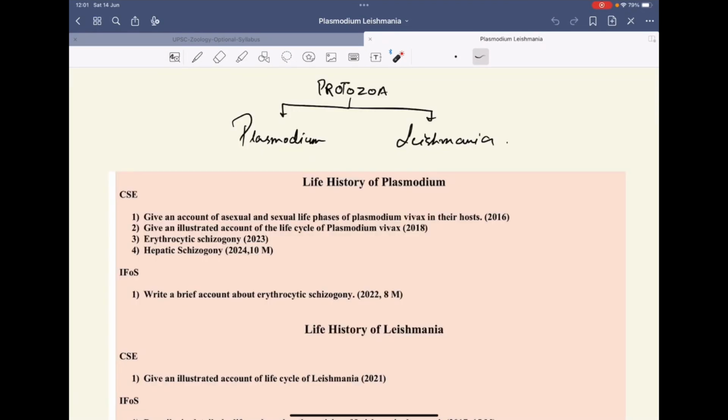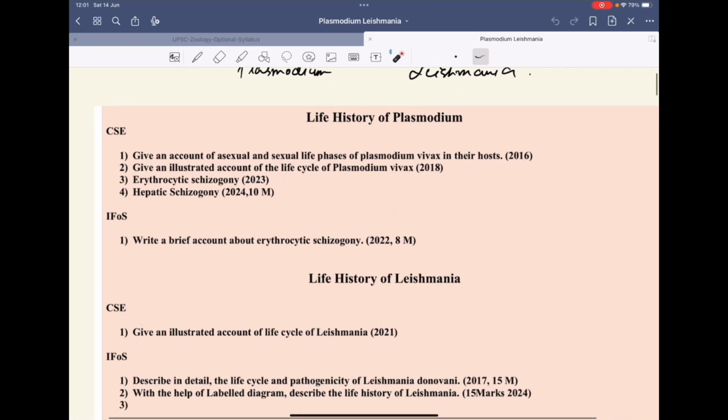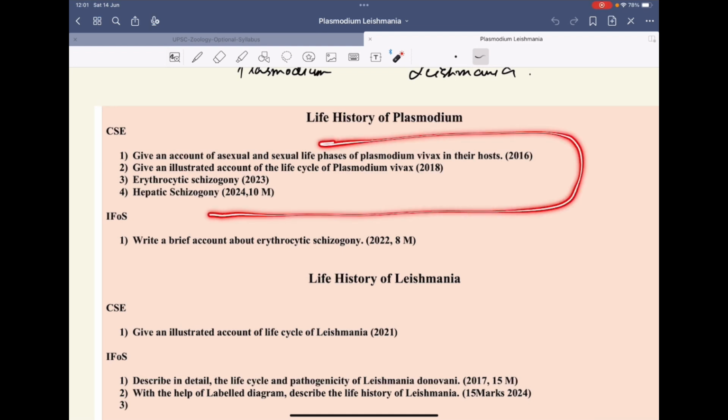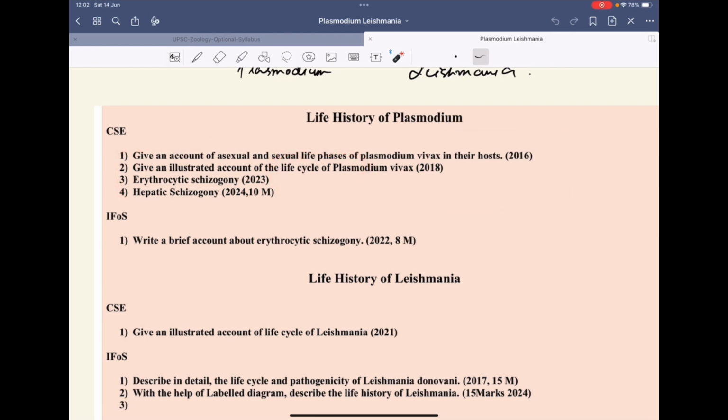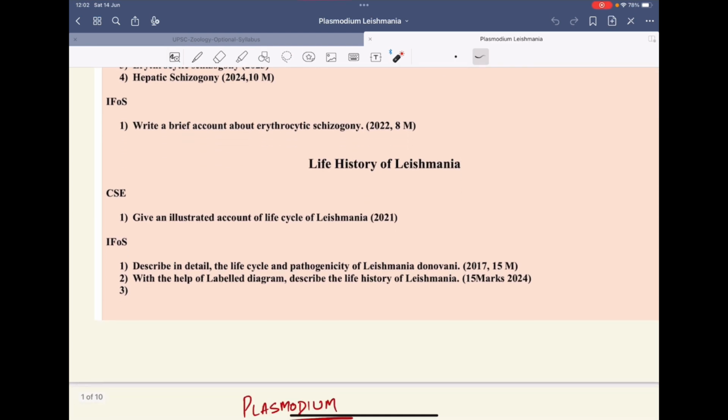We have discussed the Paramozoa. In this lecture we will discuss Plasmodium and Leishmania. If you go through the previous year questions on Plasmodium and Leishmania, you will observe that the questions have mostly been asked about the sexual and asexual phases, that is the life cycle. The questions have focused around the life cycle of Plasmodium, so we will discuss it in detail. You can even see erythrocytic schizogony and hepatic schizogony questions repeated in 23, 24, 2018, 16. So this topic is very important as it has been asked many times, even in the forest service.